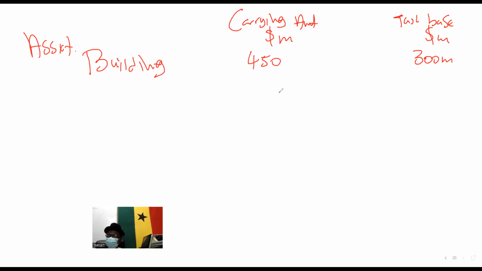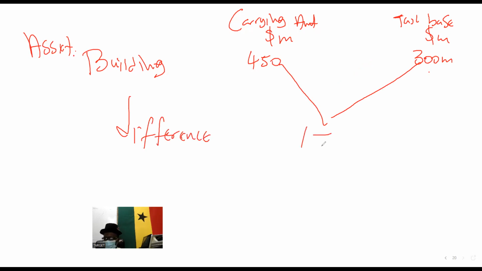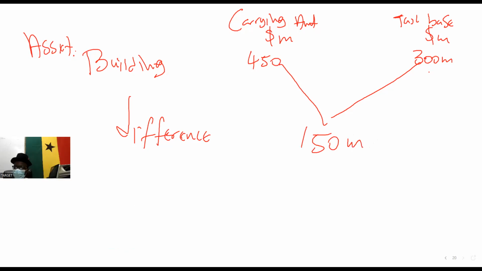If the item is a building, which is an asset, the current amount is 450, the tax base is 300. The difference here, which is 150 million, is called the temporal difference.